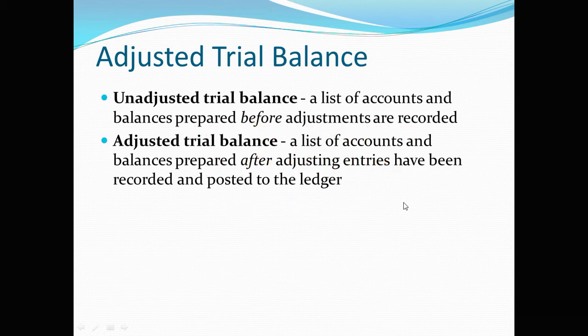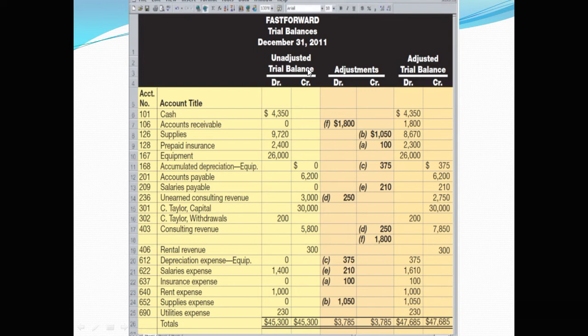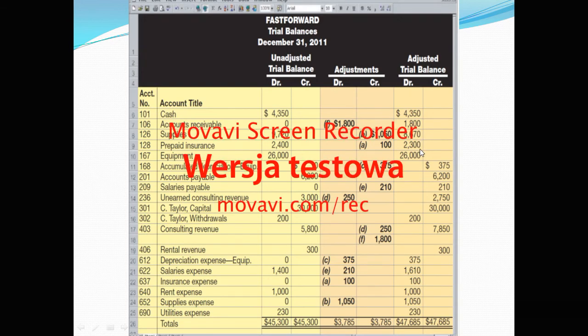Before this class, we prepared unadjusted trial balance, and after making the necessary adjustments, we prepared the adjusted trial balance. And from that, this is an example of an adjusted trial balance. So you can see the unadjusted trial balance, first 2 columns here, and then you make necessary adjustments, and after that you will have the adjusted trial balance.